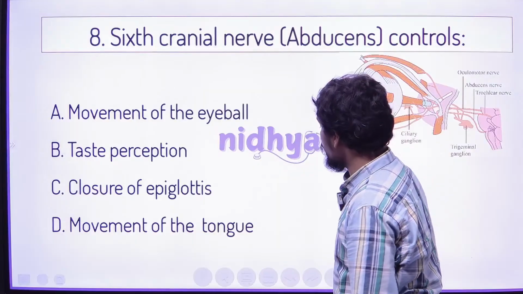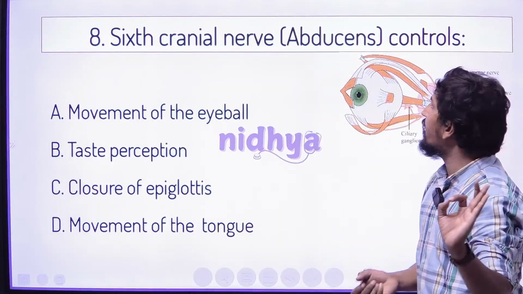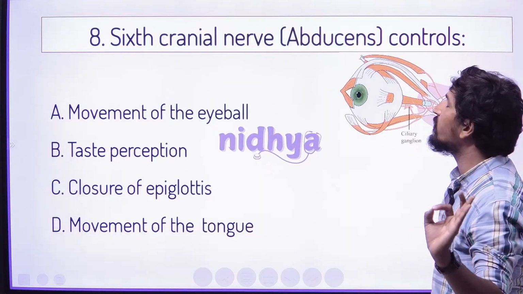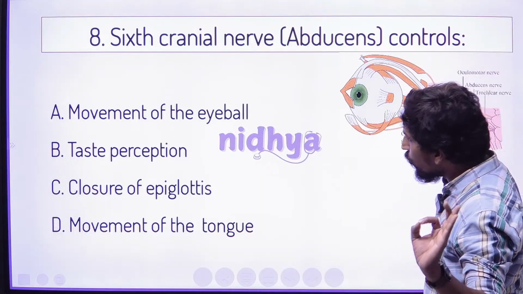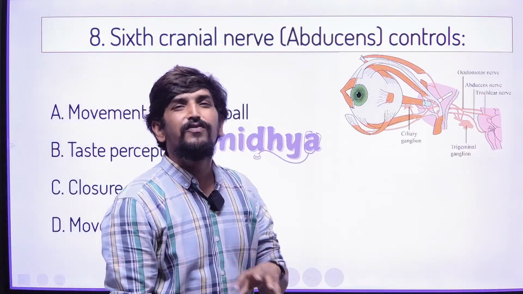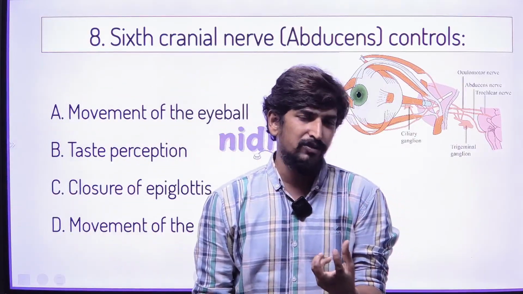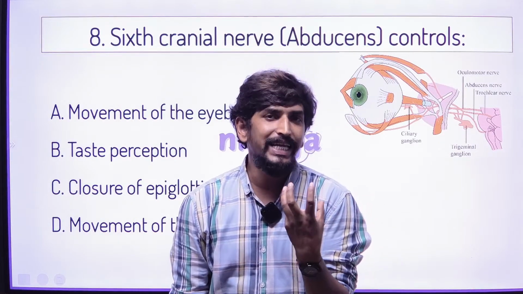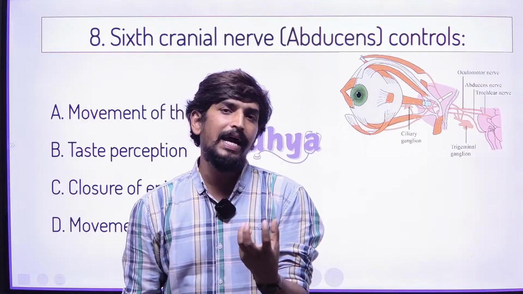The next question is about the sixth cranial nerve, abducens. That is the sixth cranial nerve, which is called the abducens. What type of mechanism does it control? There are 12 different cranial nerves which specifically act in the body.